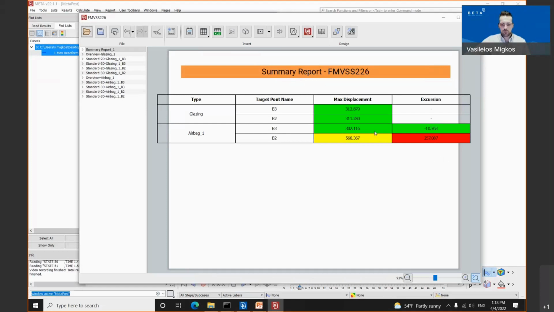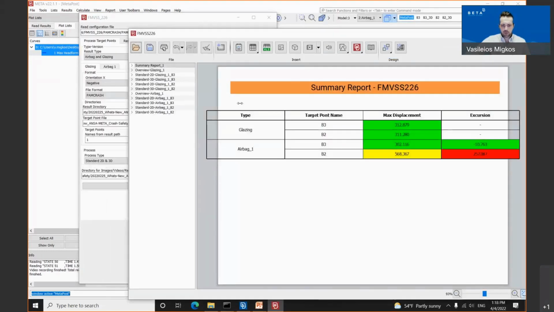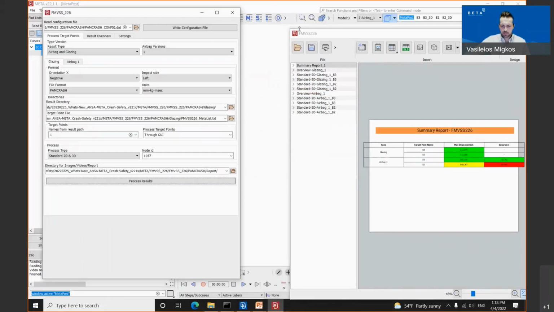So this means that the difference between the point B3 for the airbag and the glazing lies in the safe side. We are at -10. And for the difference between the points B2, we have a red box, 257.087 is the value. According to this protocol, the displacement difference between these two points must be lower than 100 millimeter. And there is another point which I need to mention at that point.